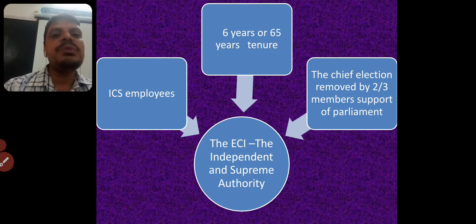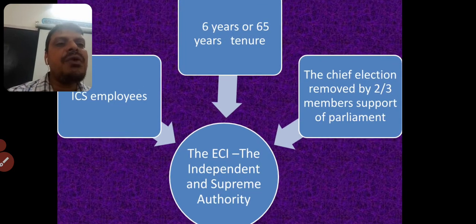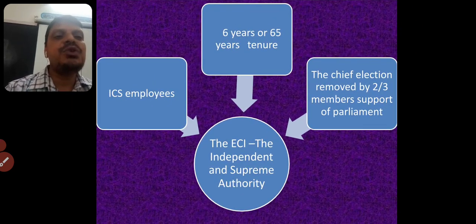The tenure, the duration, is 6 years or up to 65 years of age, whichever is earlier. Now, they may even be removed from office.